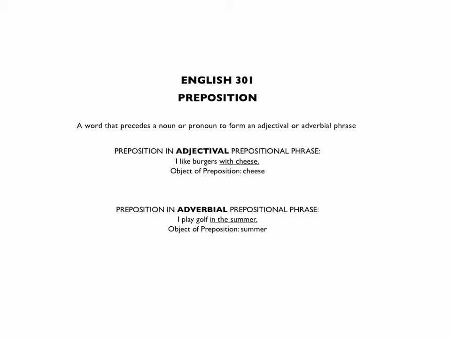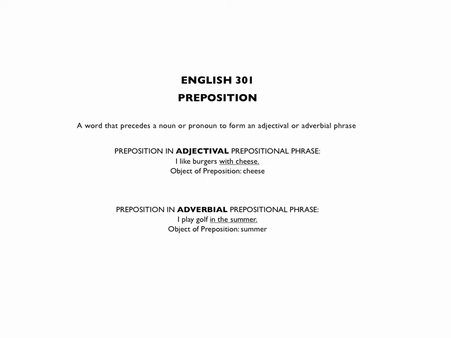It is an adjectival prepositional phrase describing burgers. What kind of burgers? Burgers with cheese. It is an adjectival phrase because it describes the word burgers, which is a noun. Adjectives describe nouns, or in some cases pronouns.